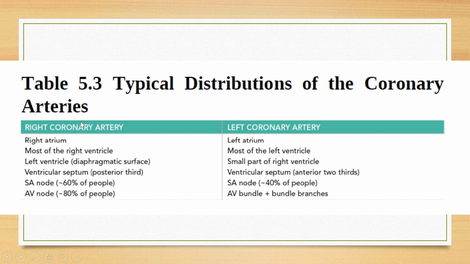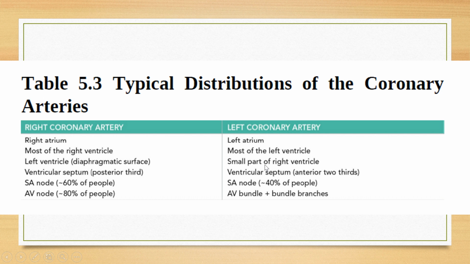This is again the summary. The right coronary artery is supplying the right atrium, most of the right ventricle, diaphragmatic surface of the left ventricle, posterior 1/3 of the ventricular septum, SA node in 60% of the people, AV node in 80% of the people. For the left coronary artery, I am repeating all these things again and again so that you learn the main branches of the heart. There are two, right coronary and left coronary. What are the branches of the right coronary artery? What are the branches of the left coronary artery? What are the areas supplied by those branches?